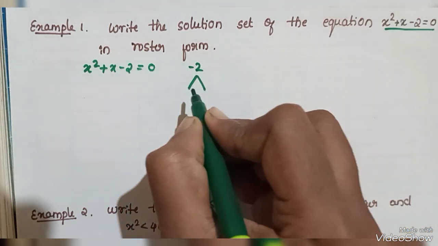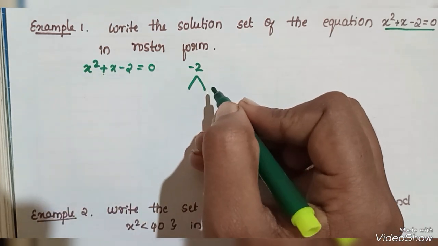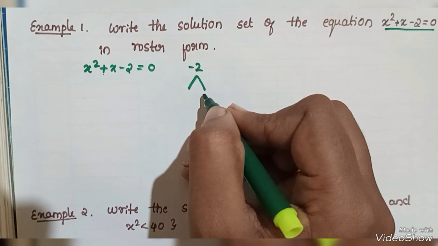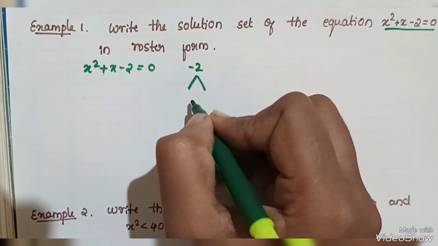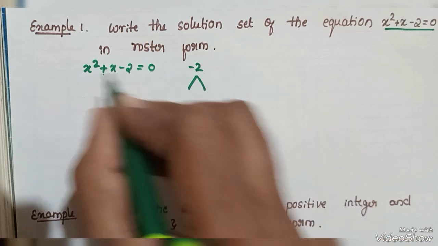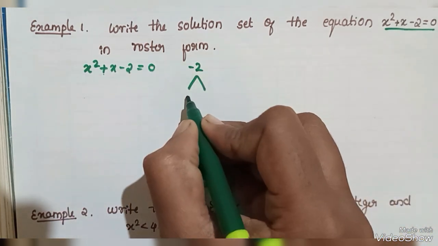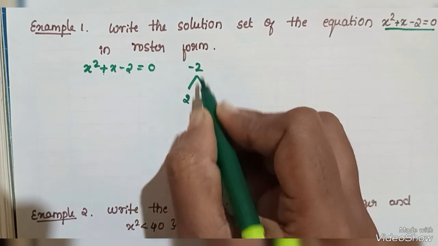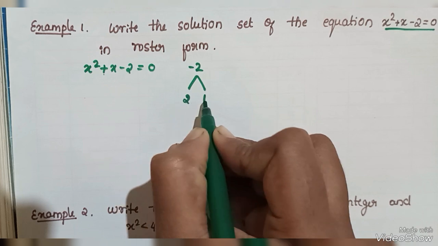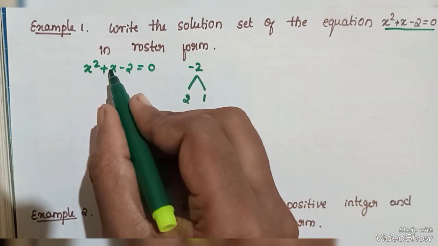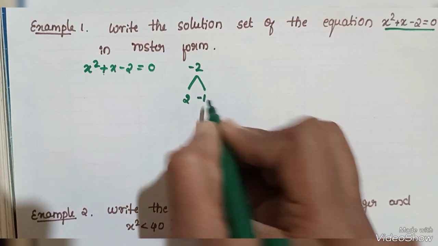Then their sum will be plus x. The number we have taken two multipliers. When we multiply those two numbers we get minus 2. When we add those two numbers we get plus 1. Here 2 into 1, 2. Here there is a plus sign, it means 2 minus 1, then we get plus 1. That's why I took 2 into minus 1.